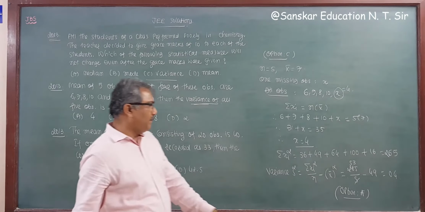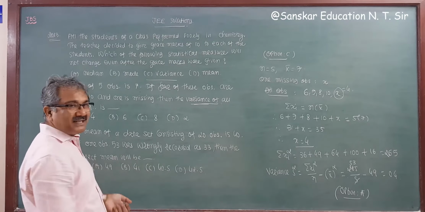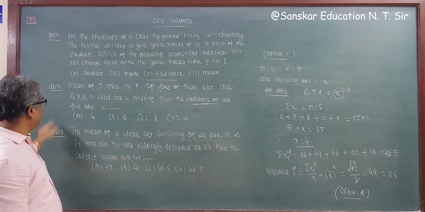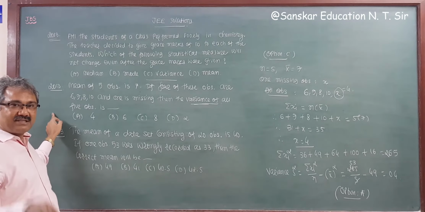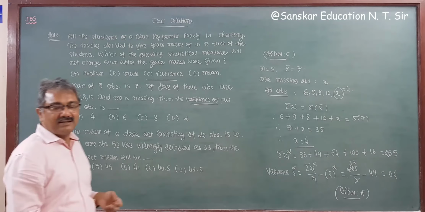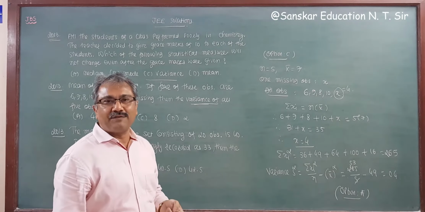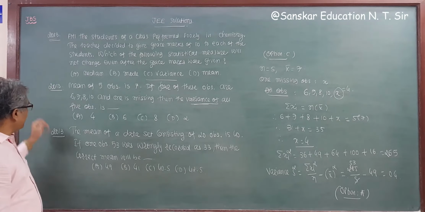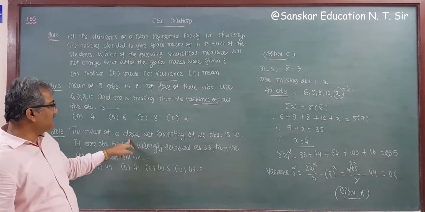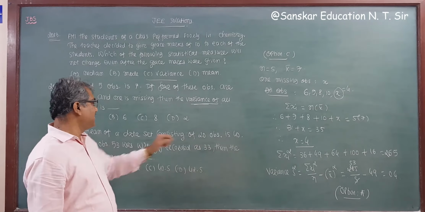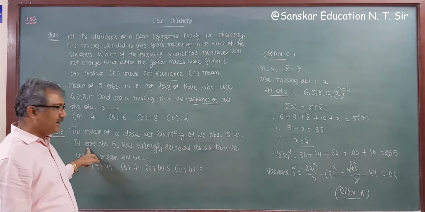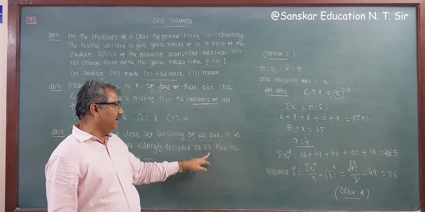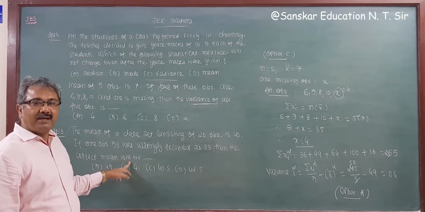Now, also a 2013 question. This was from the online questions, because from 2013 there are two types of exam, online and offline. Pen and paper is offline, and this is an online question. The mean of a data set consisting of 20 observations is 40. If one observation 53 was wrongly recorded as 33, then the correct mean will be?